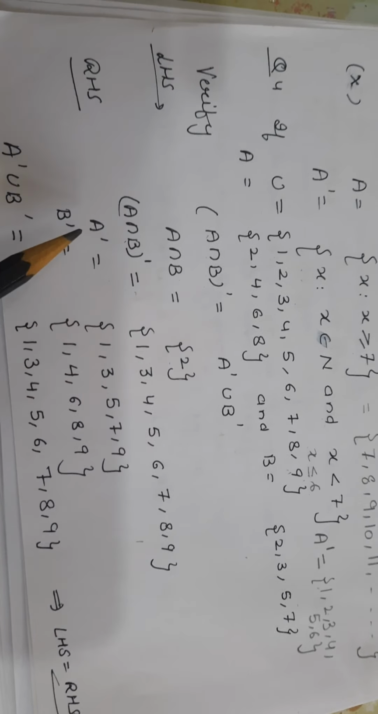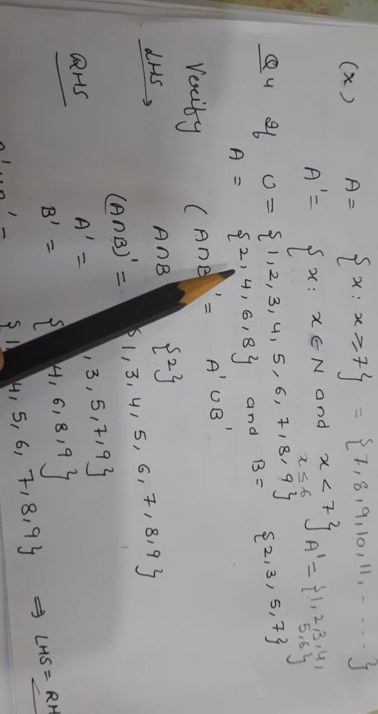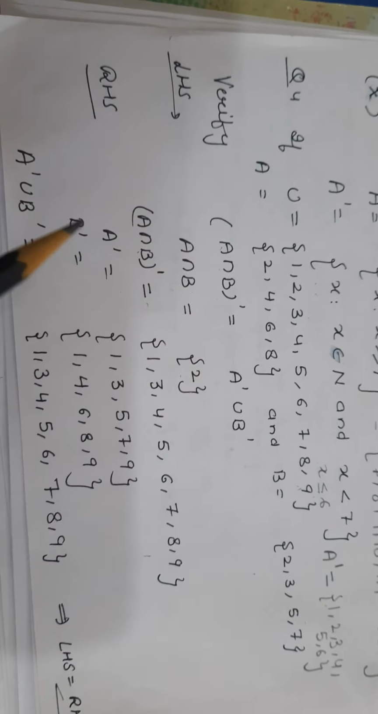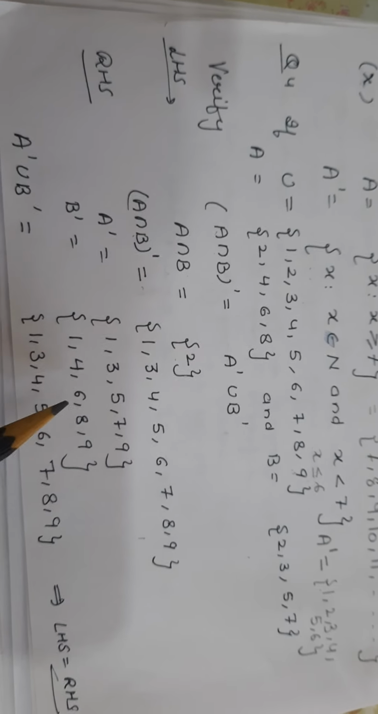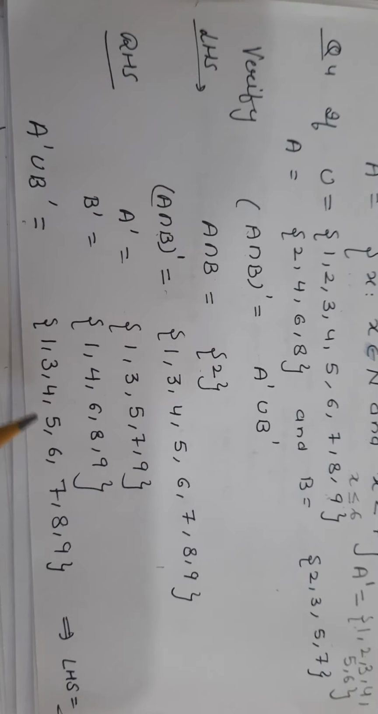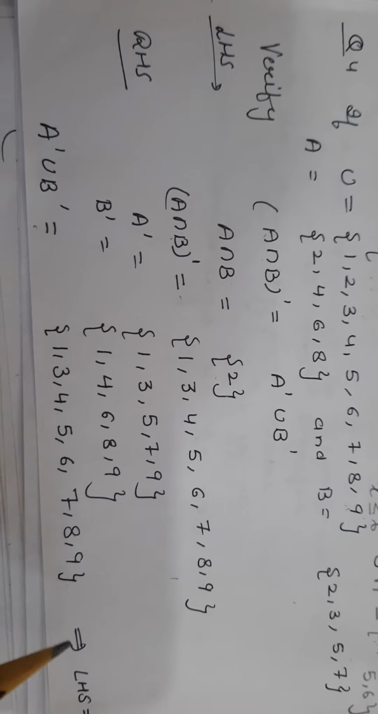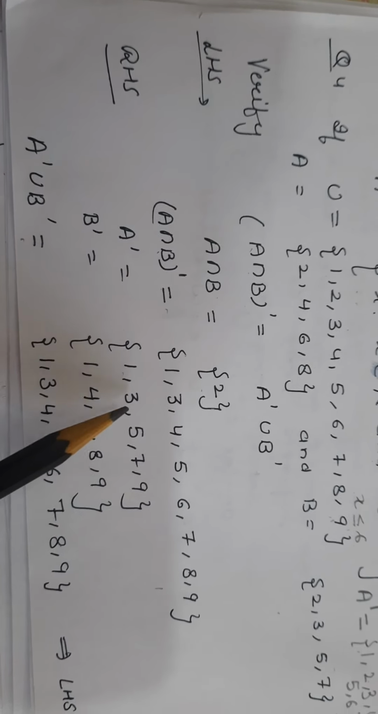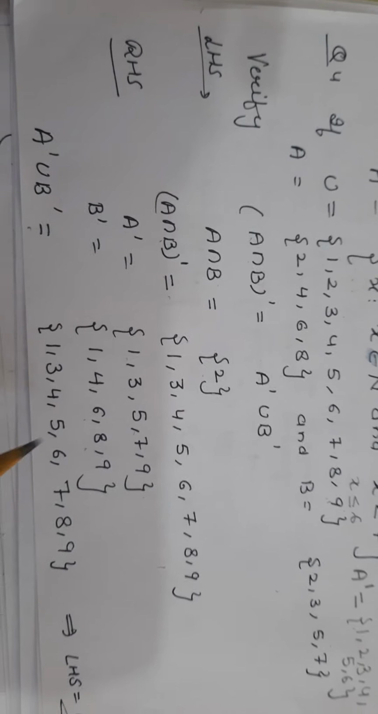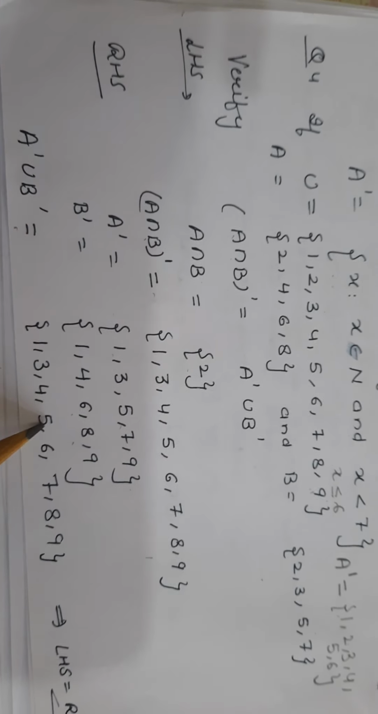Now right hand side. First find A complement. The elements which are not in A are 1, 3, 5, 7, 9. The B complement will be 1, 4, 6, 8, 9. Now find their union. Here in the union, I have written the elements in order. You can also write like this: 1, 3, 5, 7, 9, then 4, 6, 8. Right? So both left hand side and right hand side are equal.